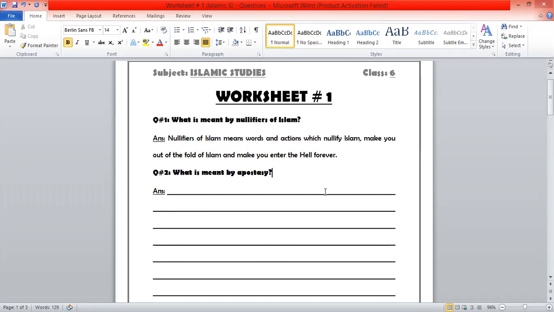Yes, we can say this. All these things have the same meaning: that person is out of Islam and will enter the hell after death. Nullifier means the Islam of that person is cancelled, and that person will now be out of Islam, enter the hell and live there forever.